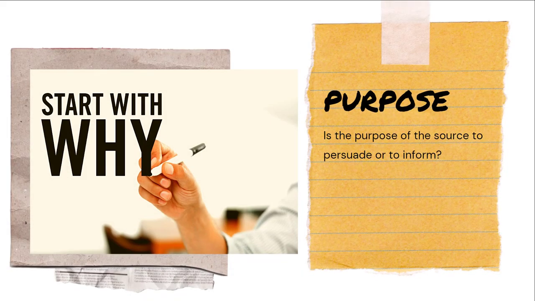To evaluate the purpose of a source, think about why the source was written. Is the purpose of the source to persuade or inform? When using resources from the internet, make sure to check for bias. Anyone can write and publish anything on the internet, so it is important to check to see if the information is based on fact, opinion, or propaganda. Consider what motivations the author might have had and how the information is presented.